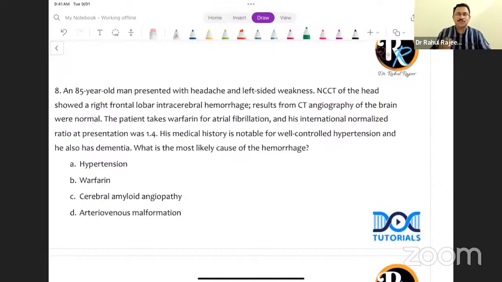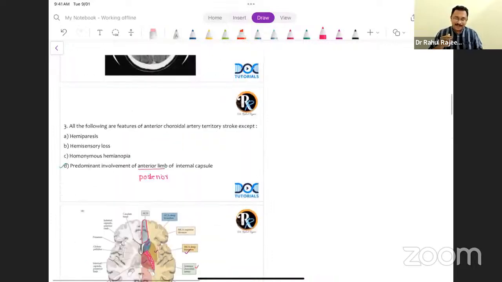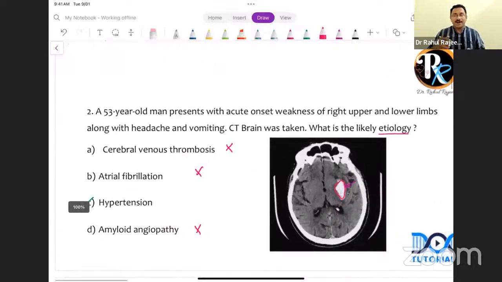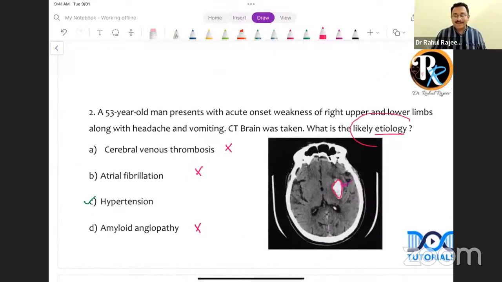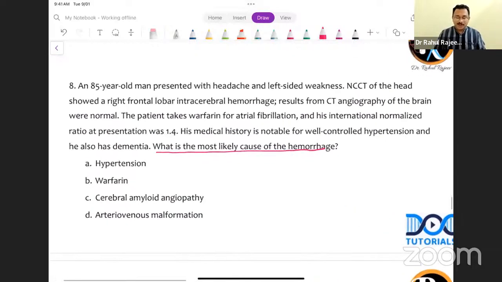I've always told my students, when you get a long, lengthy stem clinical scenario question, the first thing you have got to do is to read the last line first. They've asked you about the cause of the hemorrhage. Now, I want you to look back at the other question I asked you today asking about the likely etiology of the bleed. Here also, they are asking about the likely etiology. Now, let's have a look at this.